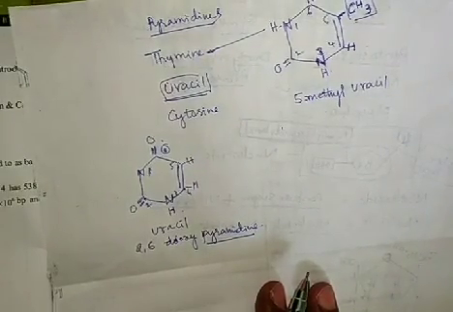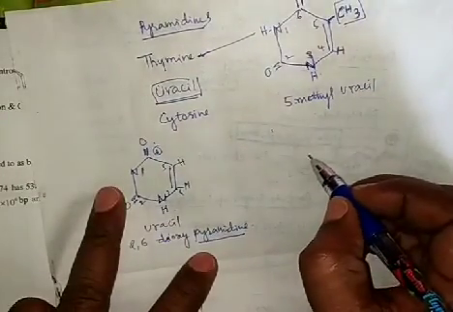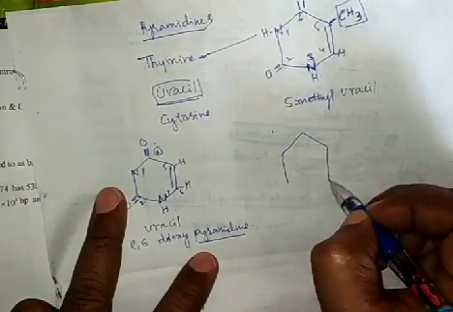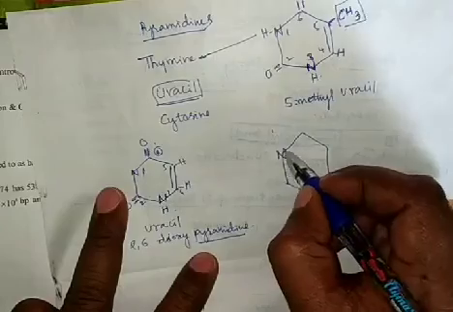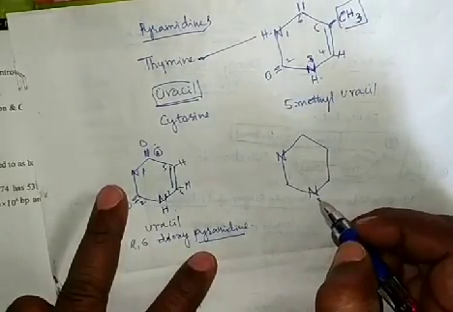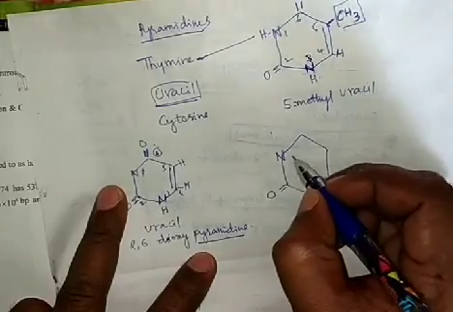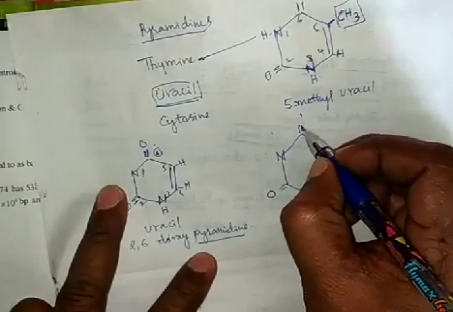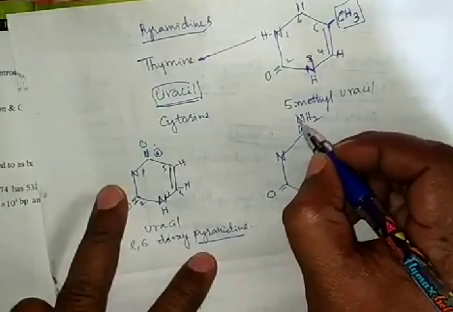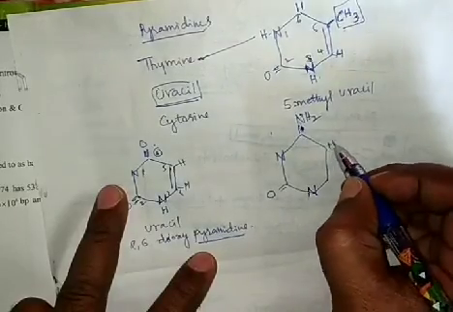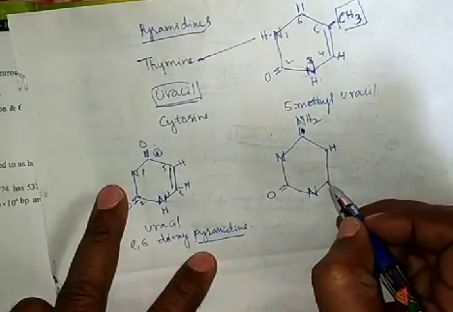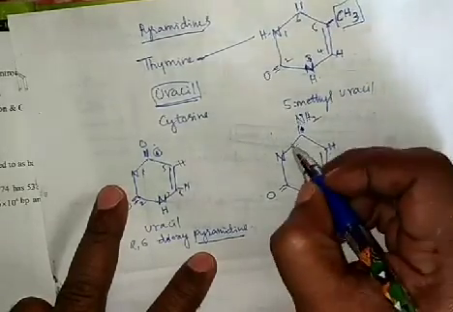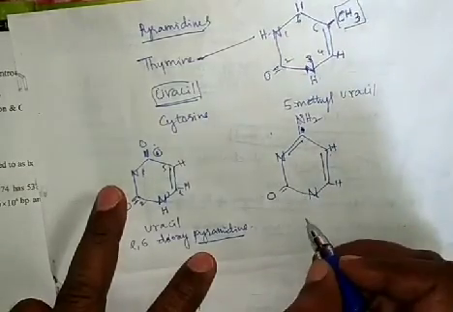Coming to the cytosine structure. The 1 and 3 places have a nitrogen here, and here a double bond O. Here NH2, with 2 bonds and 3 bonds. Okay, NH2. Here H. Here CH. Here double bond.